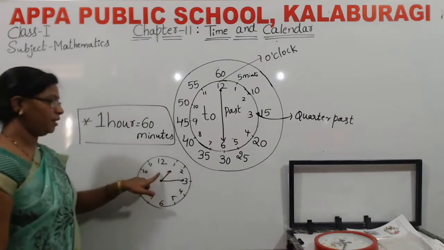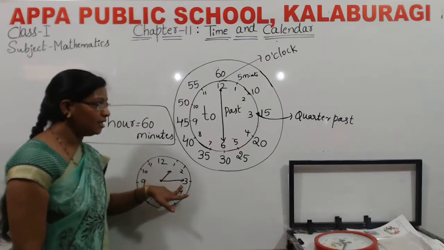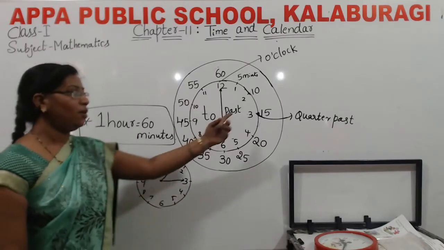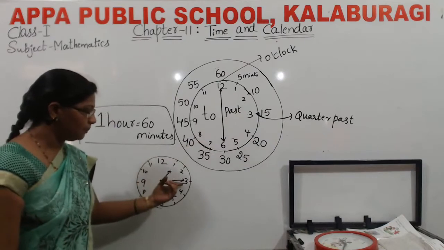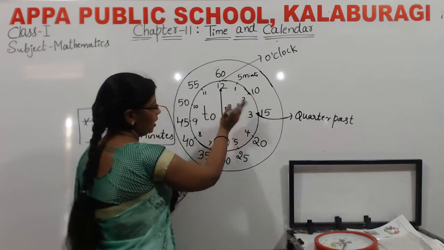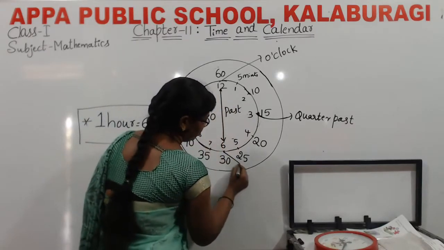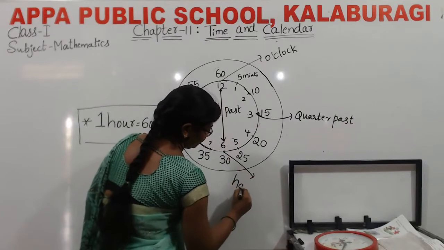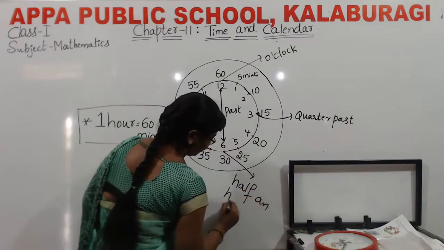The hour hand is at 1 and the minute hand is at 3, so we call it quarter past 1. How to read this one? Quarter past 1. Why? Because this part is called past and this part is called to. And this one is called half an hour.